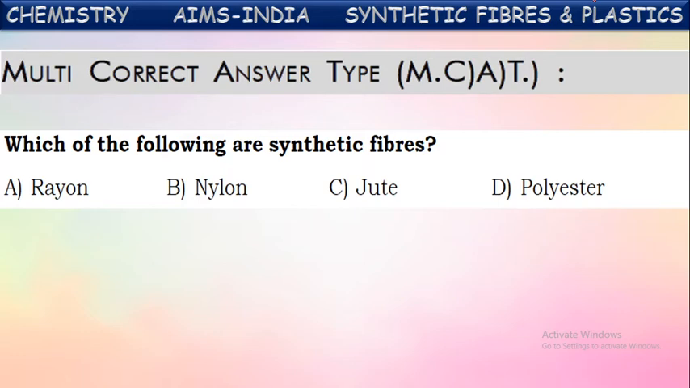Which of the following are synthetic fibers? Identify the synthetic fibers among these. Rayon, nylon, polyester. These are synthetic fibers because these are man-made fibers. They are prepared in the laboratory. Whereas if you see the one more, jute. Is it a synthetic fiber? No, it is not. Because jute is a natural fiber which is obtained from the bark of a plant called jute. So it is having its source naturally. It is not a synthetic. The remaining three are synthetic fibers. So here we get A, B, D as correct answer.